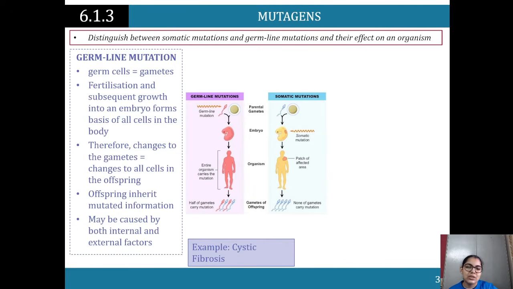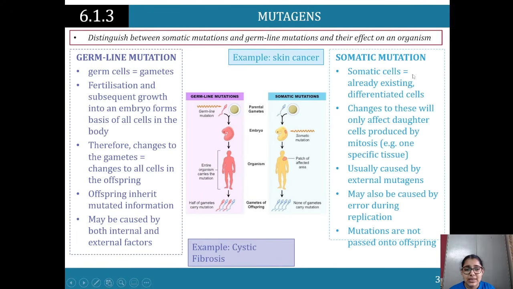be caused by both external and internal factors. So like we looked at mutations earlier on, it can be caused by external factors, like for instance smoking, in mammals and so on. That's why smoking is discouraged during pregnancy, because it's a chemical mutagen that can cause harm to the offspring. So an example here is that of cystic fibrosis, where there is a mutation that affects the gametes.